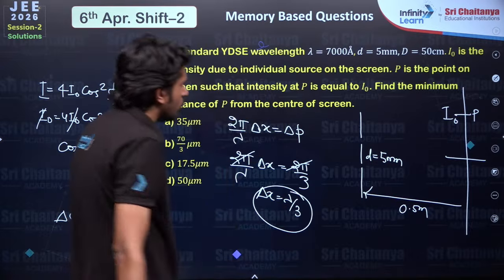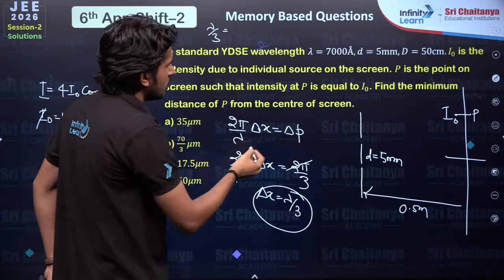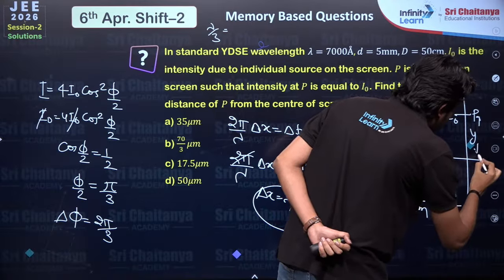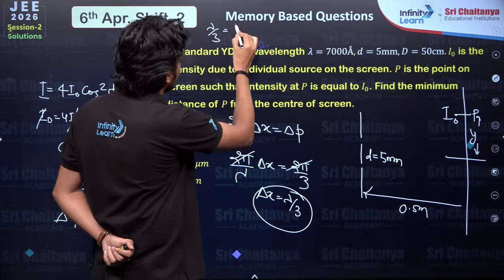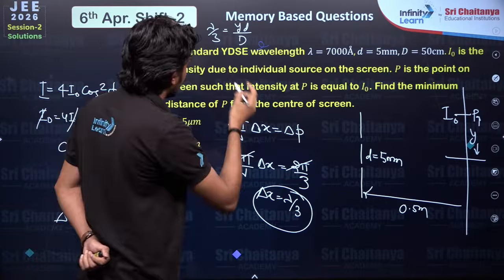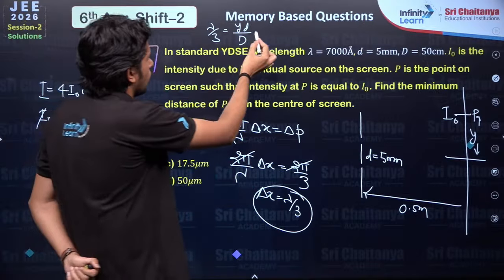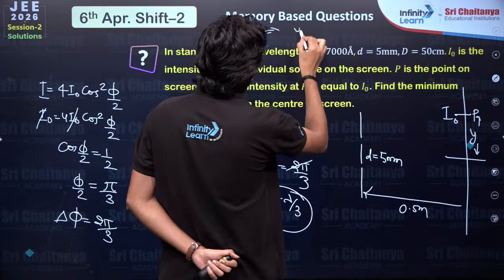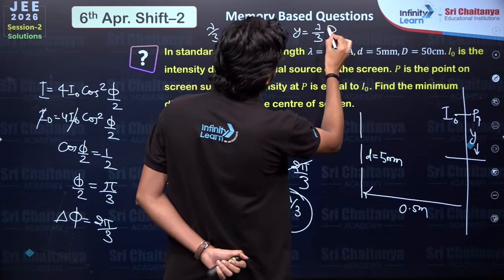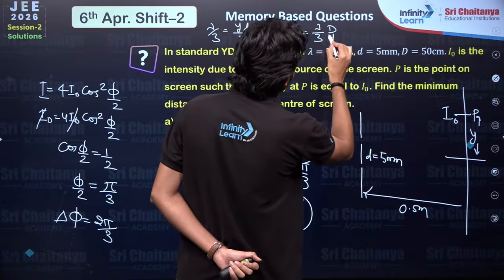Now this lambda by 3 could be written as, let's say that P point is at y distance, so that could be written as y times small d by capital D. What do we need? We need the value of small y. So small y could be written as lambda by 3, capital D over small d.